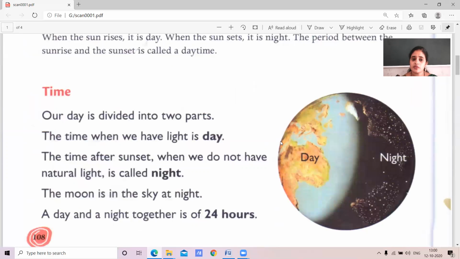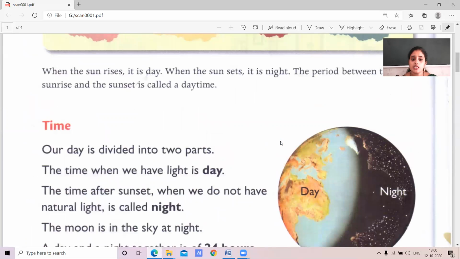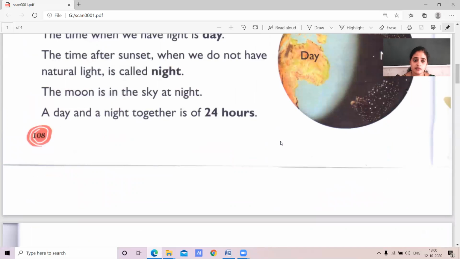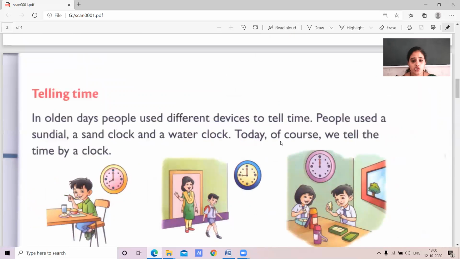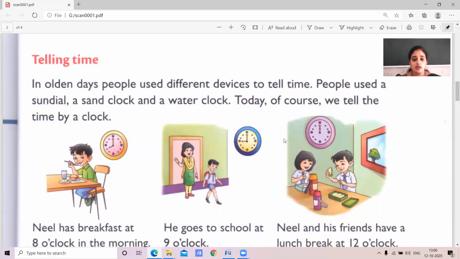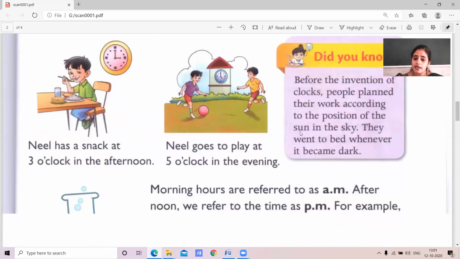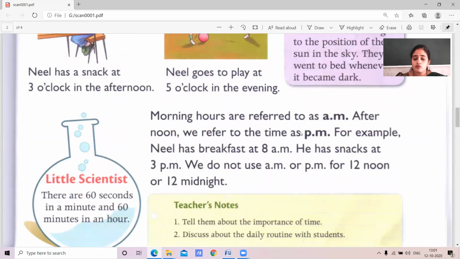We learned about day, night, how many hours are there in a day and night, which instruments we use to tell the time, and then how a student is going to utilize the time, and what we call AM and PM. So, we learned a lot of things about time.